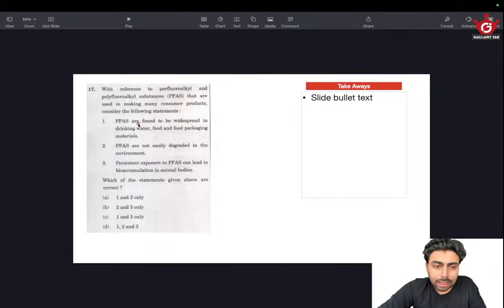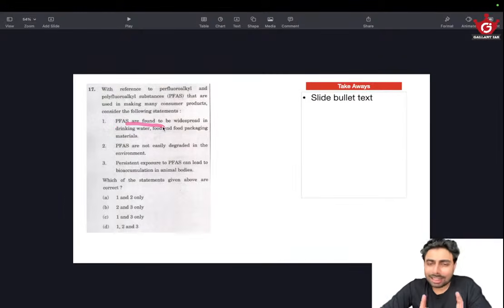But look closely. It is not said that PFAS are used or anything like as in PFAS are used in drinking water, food or food packaging. It is said that PFAS are found to be widespread. The meaning of that sentence, yeah, this has turned quite into a CSAT comprehension kind of question. Look closely. PFAS are found to be widespread.